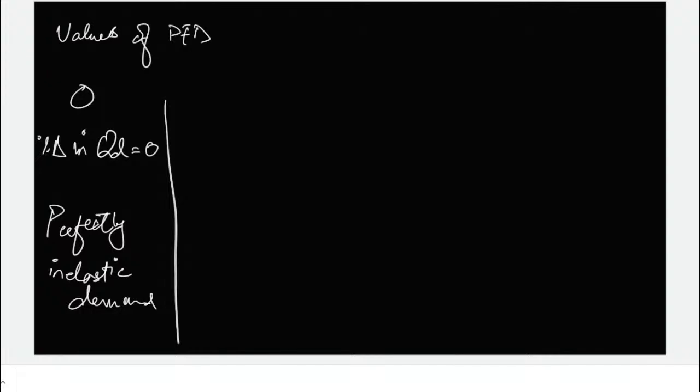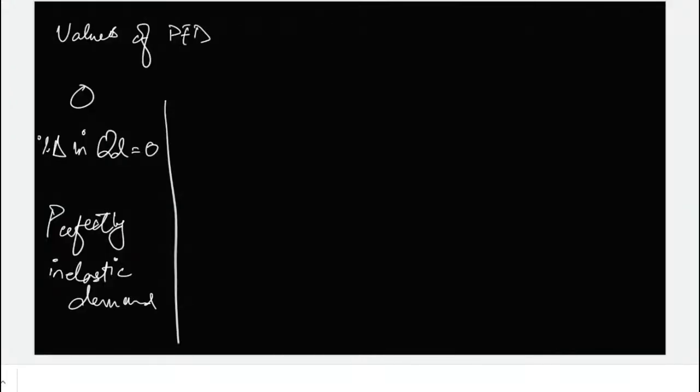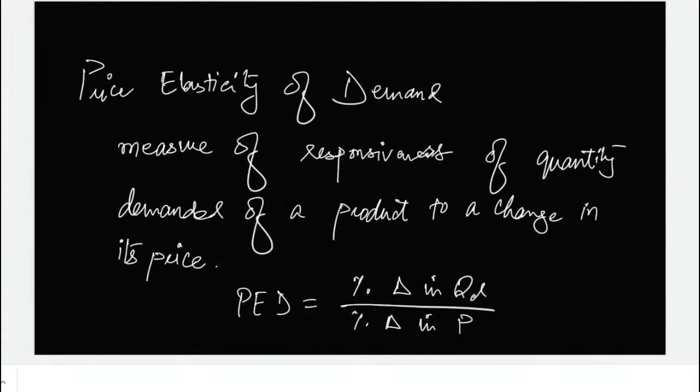So in your case, the ambulances example that you gave, if there is a change in the price to get the ambulance, yet the quantity demanded of the ambulance does not change, it's fixed, there is zero change, then we will have perfectly inelastic demand. By the way, inelastic demand is good for the producers and the suppliers. We'll look at good and bad in a bit. Let's just focus on the values now. It's good for the supplier, you're right, because they can increase the price and keep increasing the revenues.